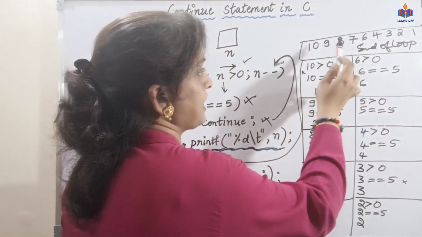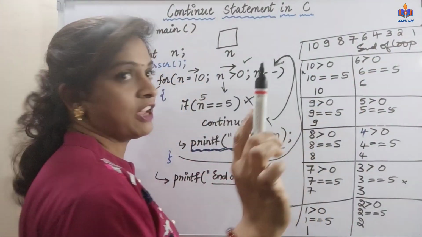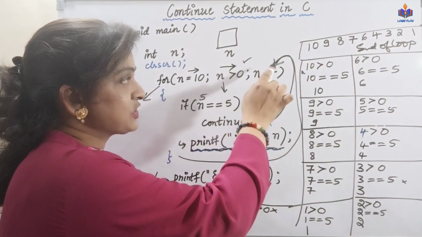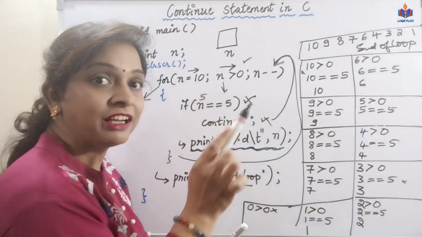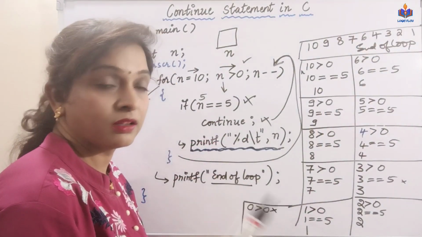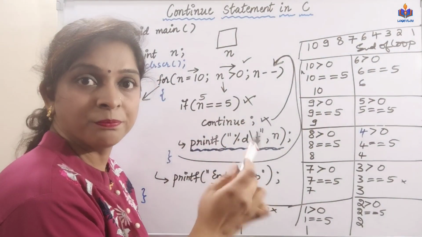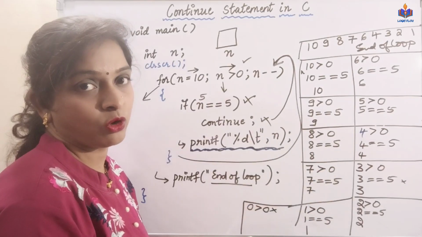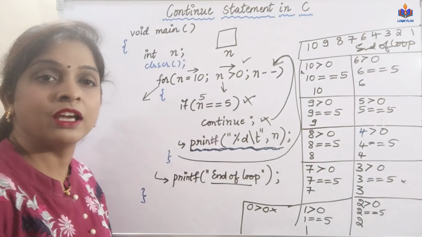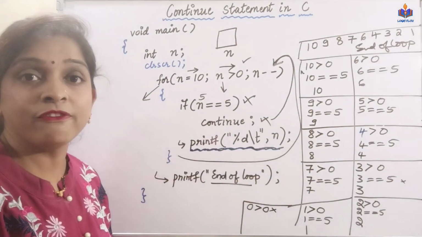Just look at the output. It is 10, 9, 8, 7, 6, 5 equal to 5. Continue with the next iteration. Skip the statement where printing the value of n is skipped. So my value 5 is not printed. Continue with the loop. 4, 3, 2, 1. I got the output. Loop condition becomes false. Come out of the loop. Get the message, End of loop.